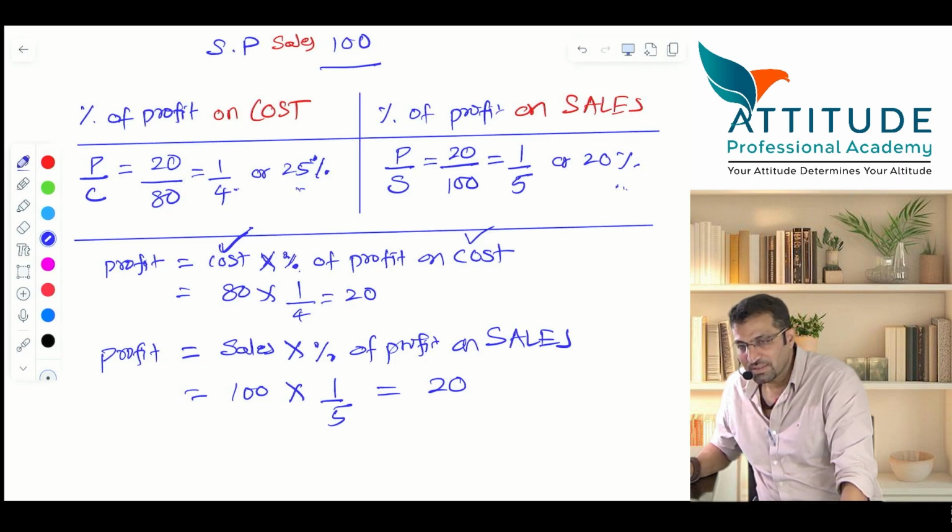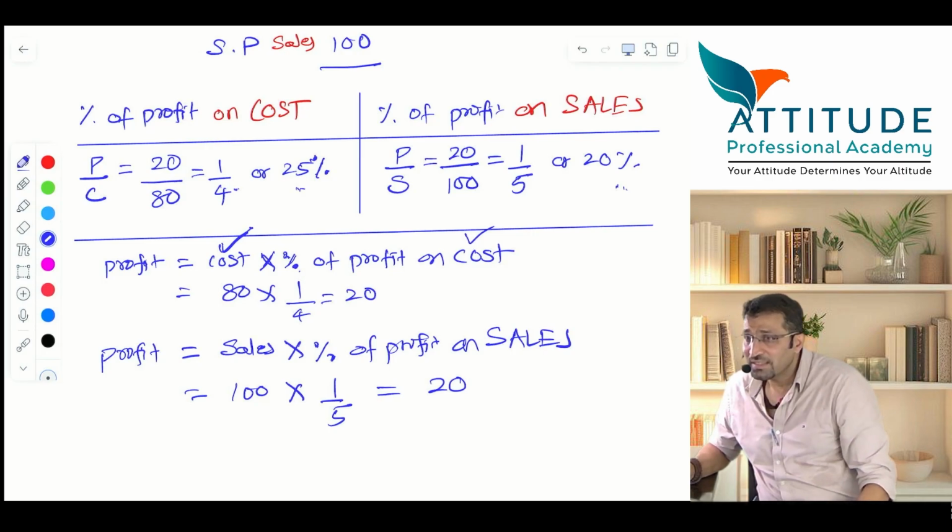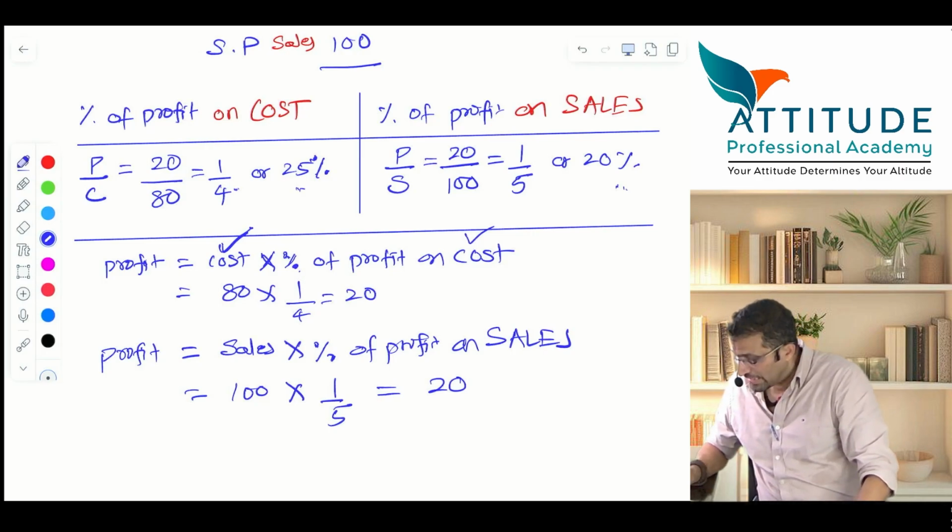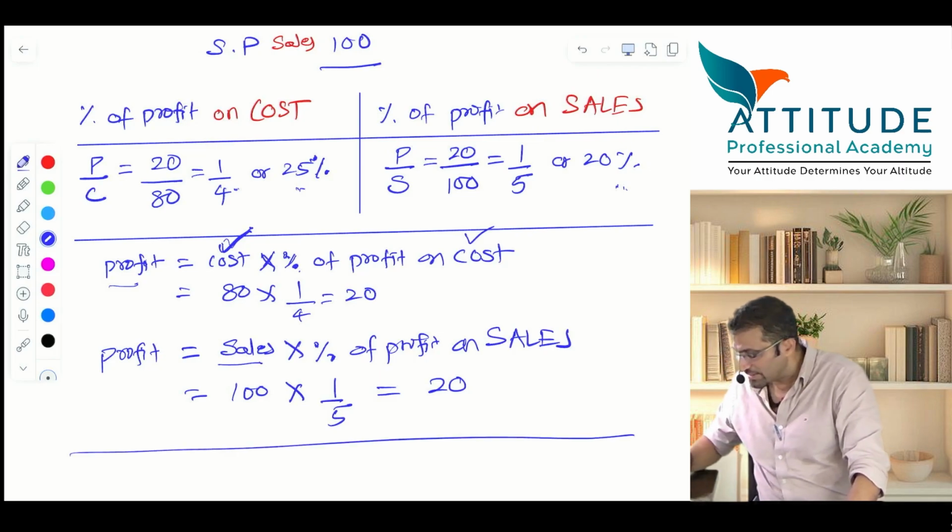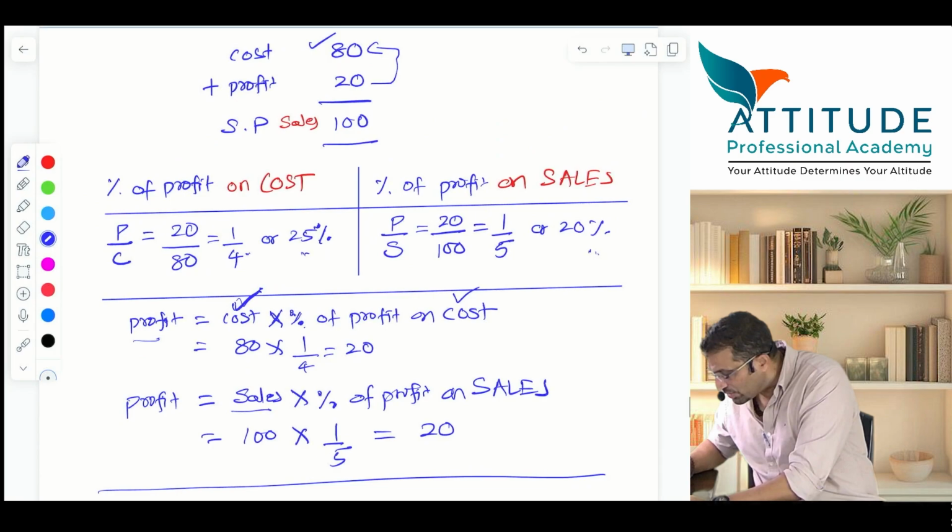Understood? What did you understand? If you want profit, and if you take cost as a base, then you have to multiply with percentage of profit on cost. If you have taken sales as a base, then you have to multiply by percentage of profit on sales. Will you write this down as a concept?